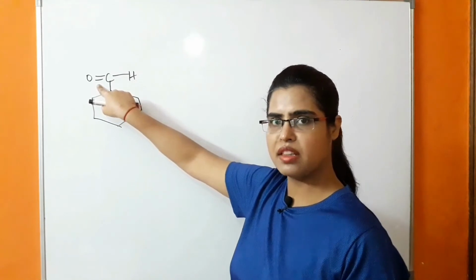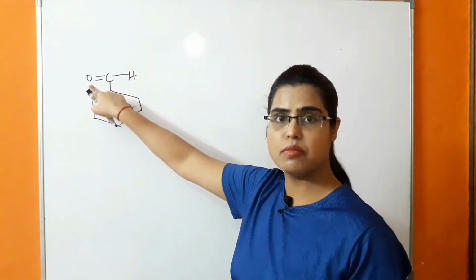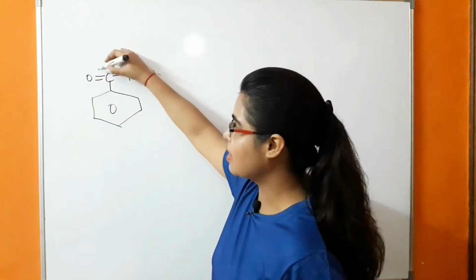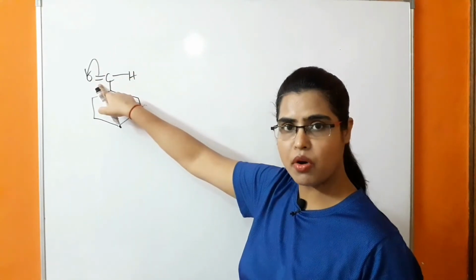So what is happening in this case? This electronegative atom, we know that oxygen is the second most electronegative atom, will attract the pi electrons of this multiple bond.